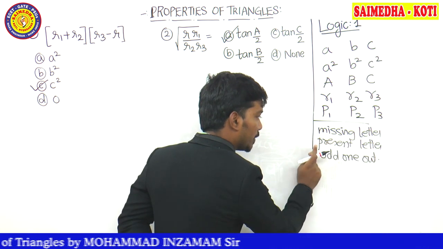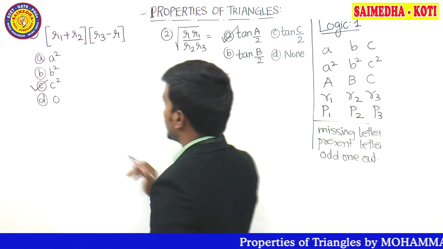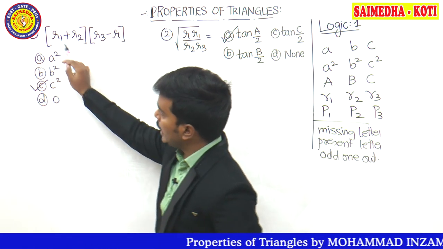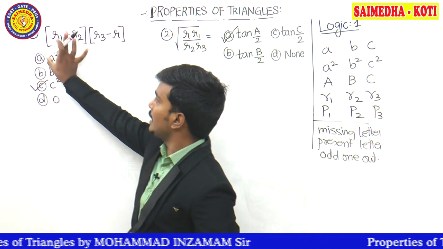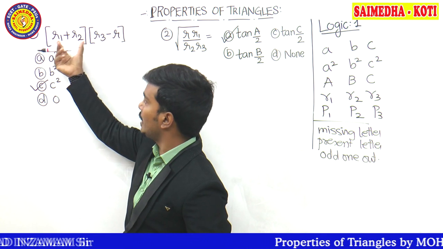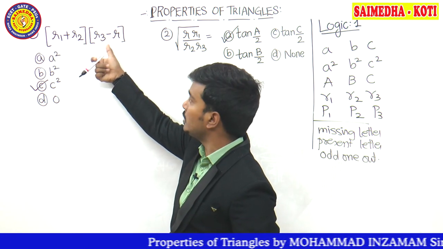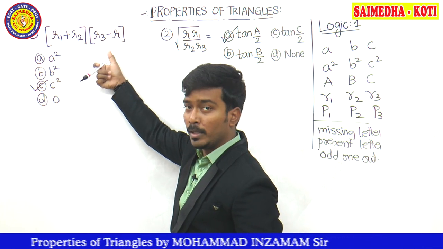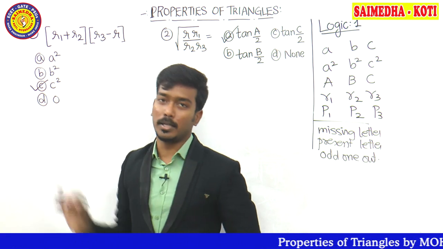Based on the missing letter, based on the present letter, you need to identify the odd one out and put the answer. Observe here, you can find the question as R1 plus R2. R1 is A group, R2 is B group. These are in a bracket, that means this is one term. Odd one out, separately R3 is given, guys. R3 belongs to which group? Third group. In the third group, which option is there now? C square. So that must be your correct answer.